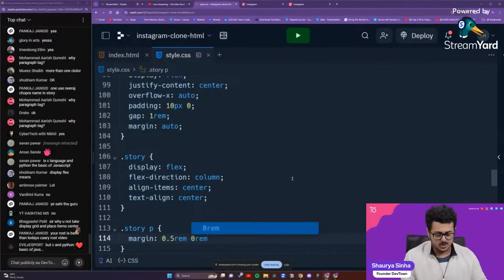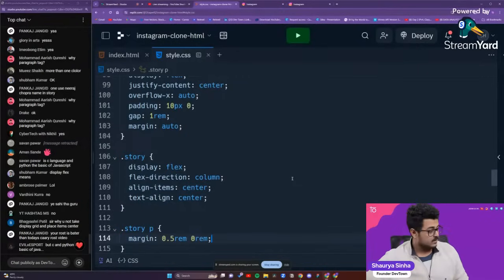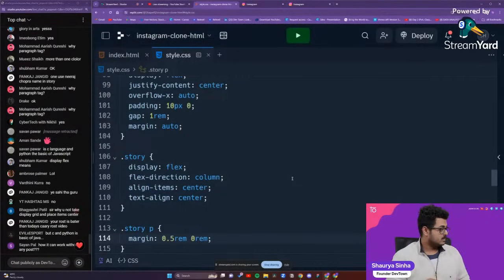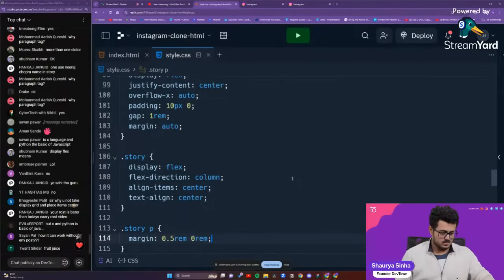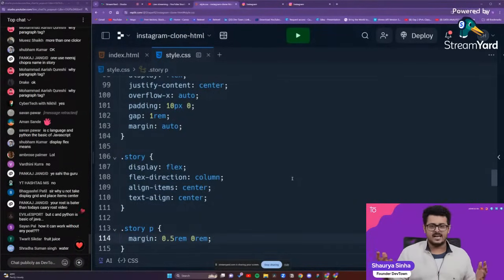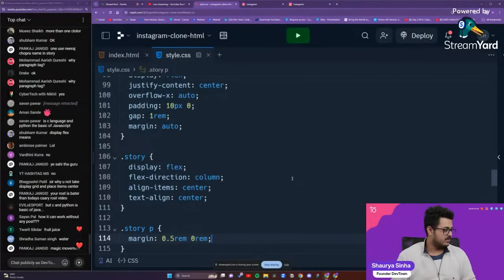So top and bottom 0.5 rem, left and right 0 rem. Because when you're using grid, it becomes very difficult to make it responsive. So I always prefer using flex itself.